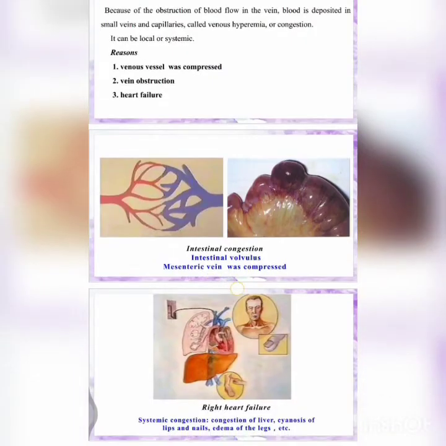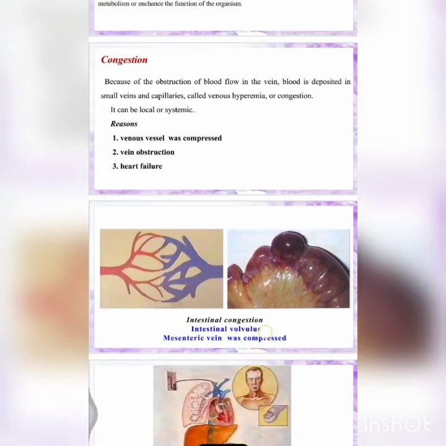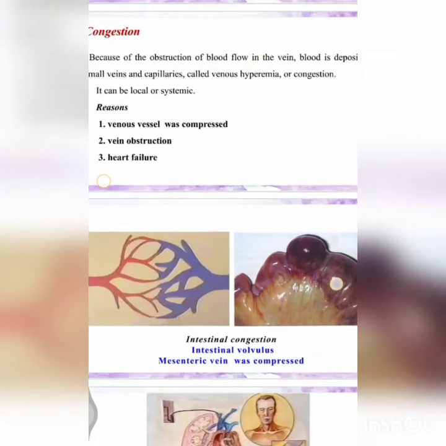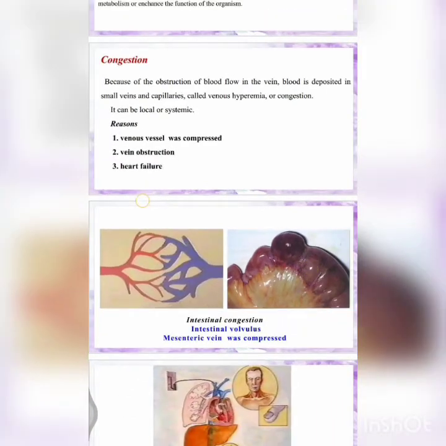Here you can see the interstitial congestion in intestinal volvulus. The mesenteric vein was compressed. You can see this compression, the blackish color, and it is so bulgy in structure. In the capillaries, you can see the artery is normal but the vein is bulged out.